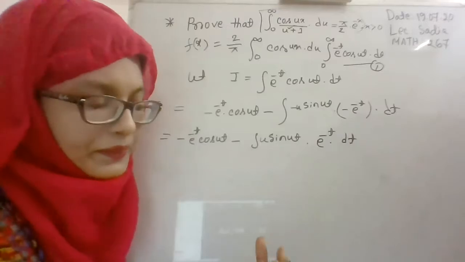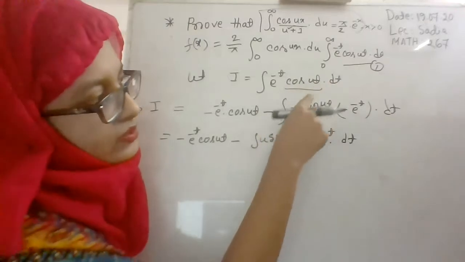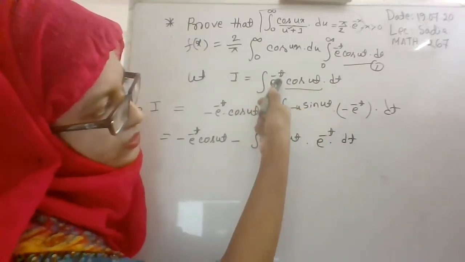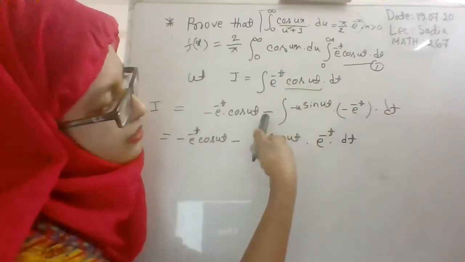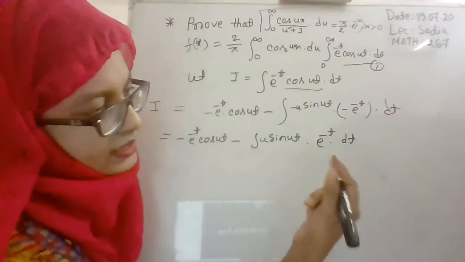Now is it okay? Yes, ma'am. The formula is u times the integration of v, minus the differentiation of u times the integration of v. The differentiation of cos ut is equal to minus u sin ut, and the integration of e to the power minus t is equal to minus e to the power minus t, and these three negative signs will produce negative u sin ut e to the power minus t dt.